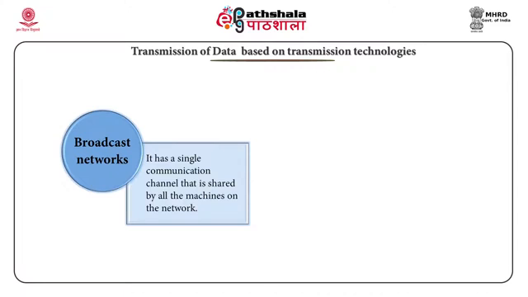A broadcast network is a combination of services that provides live or recorded content such as movies, newscasts, sports and public affairs programs that can be transmitted over a group of radio or television stations.